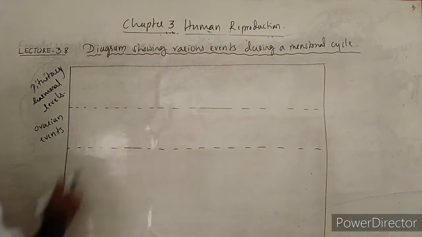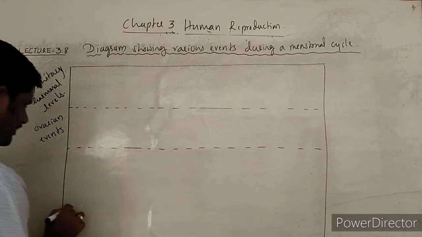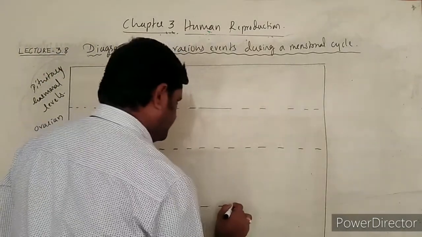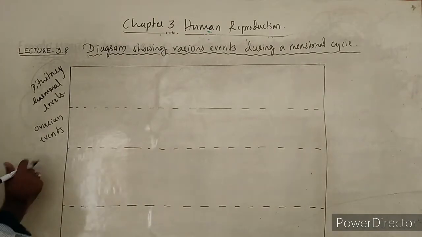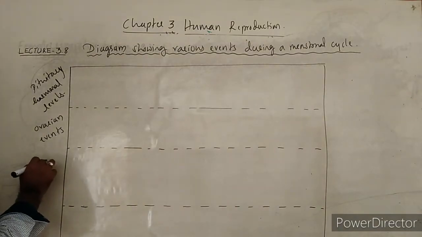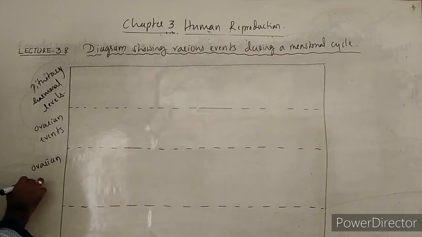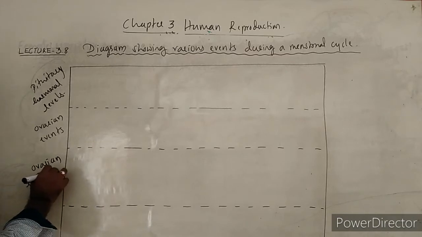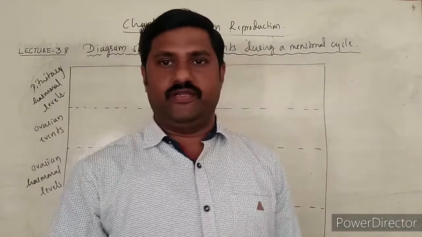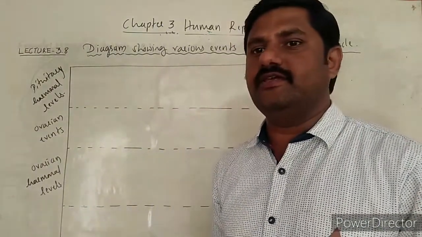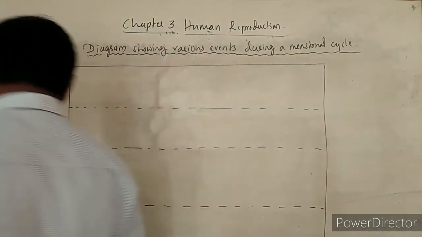In this region I am going to show the ovarian hormonal levels, and here I am going to show what happens in the endometrium, that is, the endometrial events.